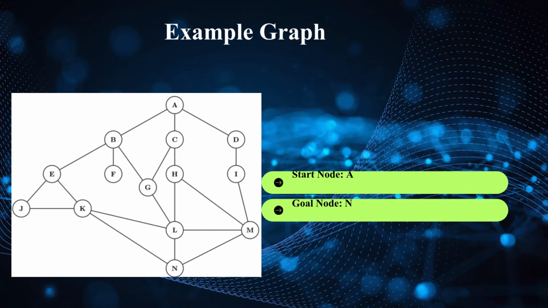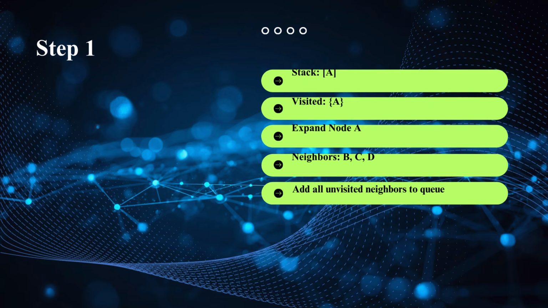Consider the graph shown on the slide. Suppose node A is the starting node. Initially, the stack contains A. We remove A from the stack and visit it. Next, we insert all neighbors of A into the stack. Neighbors of A are B, C and D. The stack now becomes B followed by C followed by D. In DFS, the nodes are marked visited when they are explored. Unlike BFS, where they are marked visited as soon as they are identified.